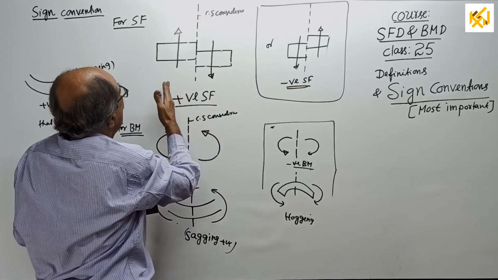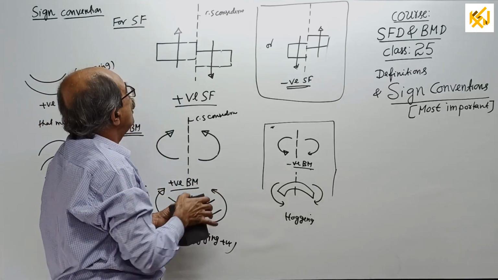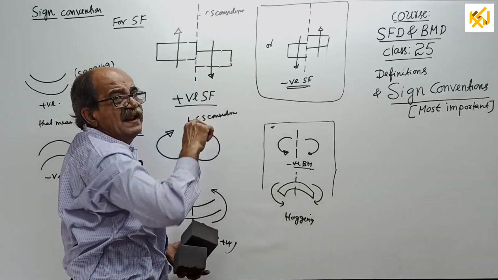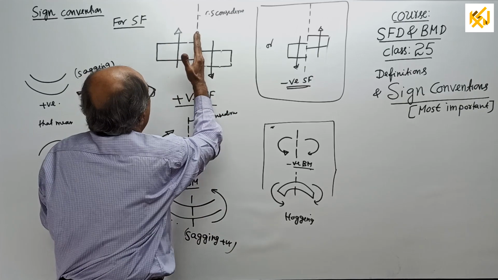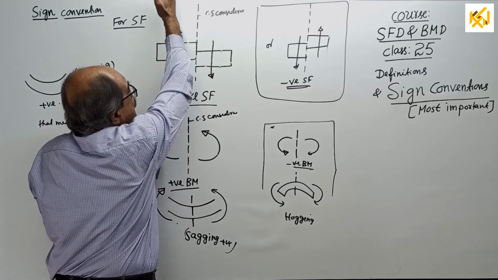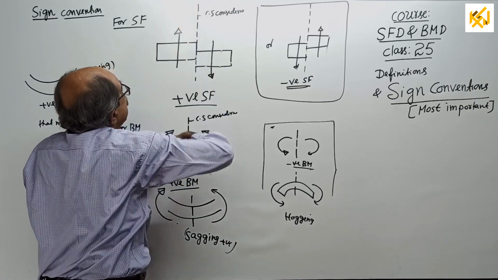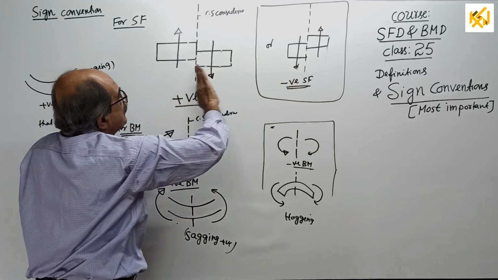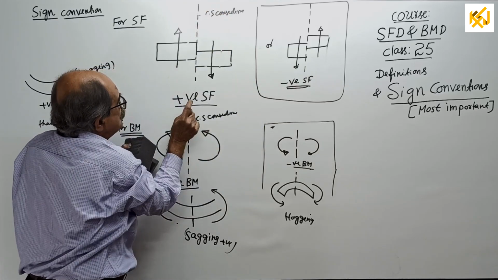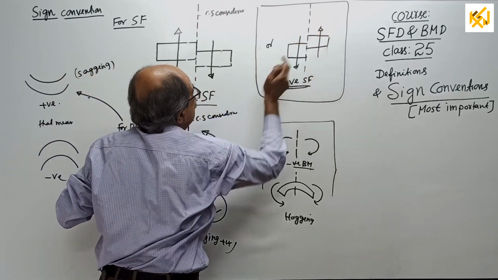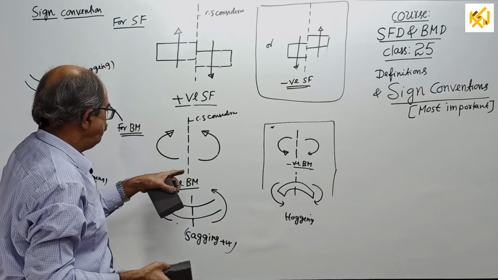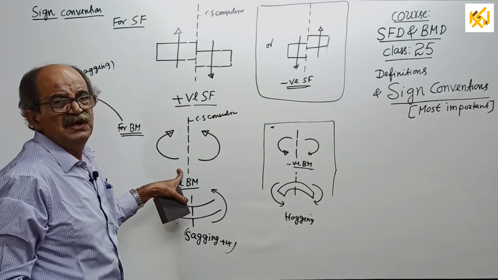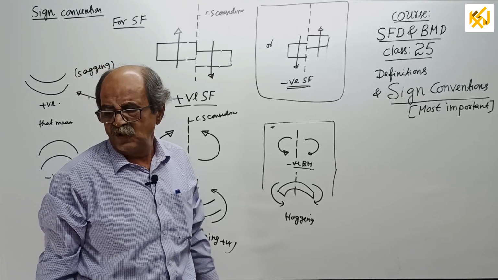You don't use the word upward positive, because if you look at the right side, down is there. So if you look at the left side, this is the force positive, this is the force negative. If you look at the right side, this is the force positive, this is the force negative. And for bending moment, do not use clockwise, anti-clockwise.